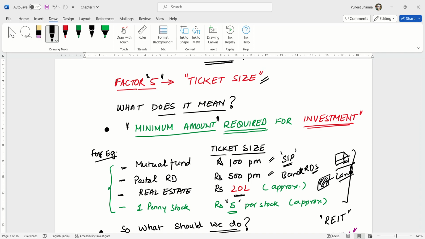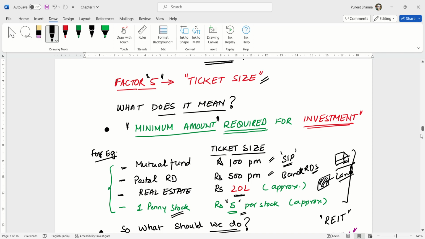But if I go and buy stocks live from the market, in the secondary market, I can buy penny stocks. Secondary market means the Bombay Stock Exchange or the National Stock Exchange, the BSE or the NSE. I can buy a penny stock with as low as 5 rupees per share, and pile on that slowly and make a big corpus out of it. I will not advise you to go for penny stocks, but this is an example. This is the spectrum of investment available, as low as 5 rupees, as high as crores, 2 crores, 5 crores, 10 crores in real estate, in gold some lakhs, and so forth.